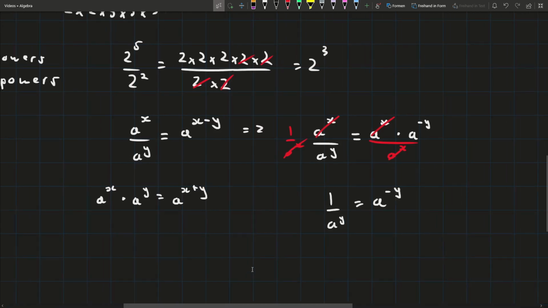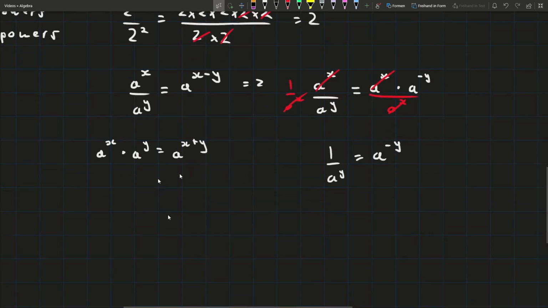For example, you can actually do it without having to do anything like that. The way that you can think of this is, let's say we have a cubed over a to the power of 5, for example. Well, there's two ways we can think about this, kind of like we did up here. That's a to the power of 3 minus 5, which is a to the power of minus 2.